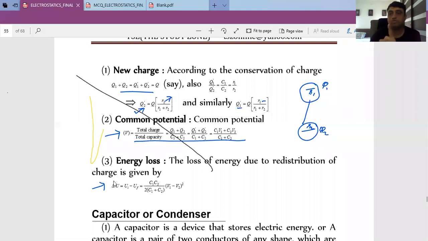During this process, when charge flows from one body to another body, energy will always be lost. The energy loss formula is 1/2 C1C2 upon C1 plus C2 times (V1 minus V2) square, right? It means V1 is the potential of the first one, V2 is the potential of the second one. When we connect these two, the charge will flow from higher potential to lower potential. We don't know which potential is higher, V1 or V2, but whichever is higher, during this process energy will always be lost. We have discussed few MCQs based on this in our regular study also.